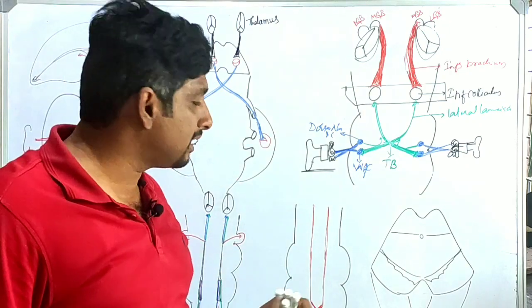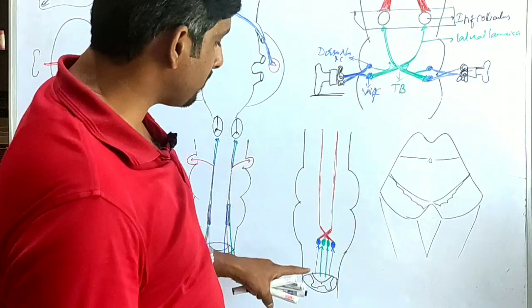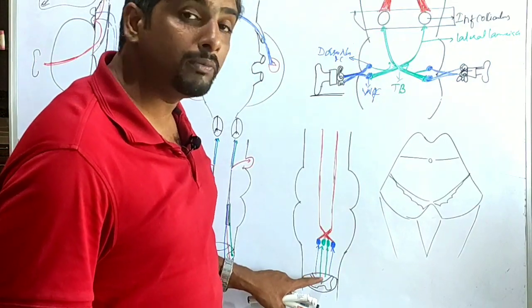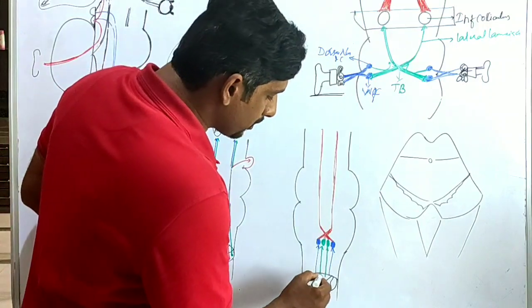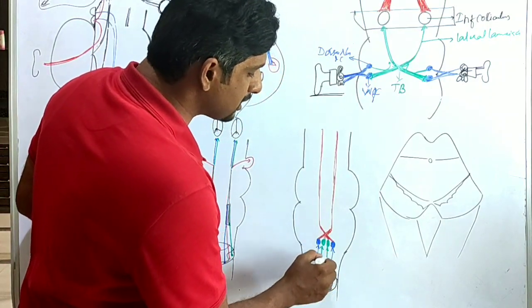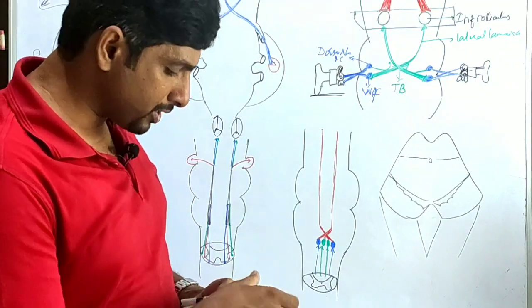These two are clear. There is another one which we already know about. What is this? The fibers from the dorsal column system. The fibers are carrying two-point touch discrimination and sense of position.